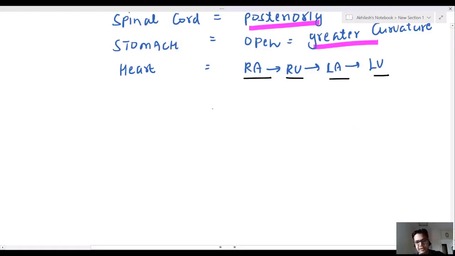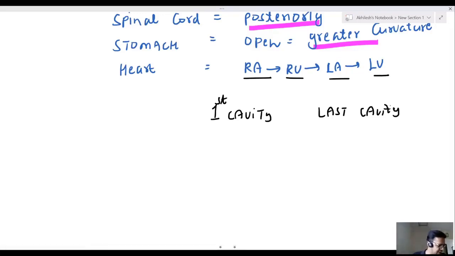Now sir, generally, which is the first cavity to be opened and which is the last cavity to be opened? Sir, in routine autopsy, we can open thorax, head, any one.